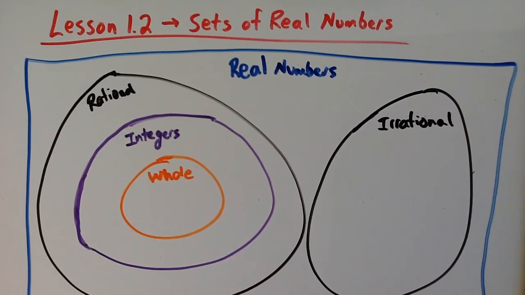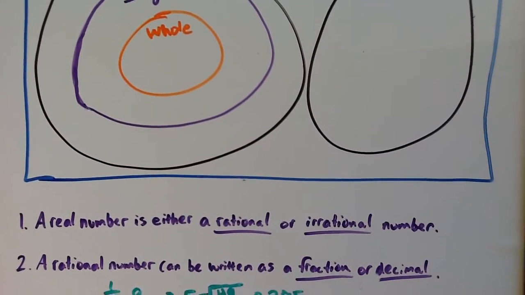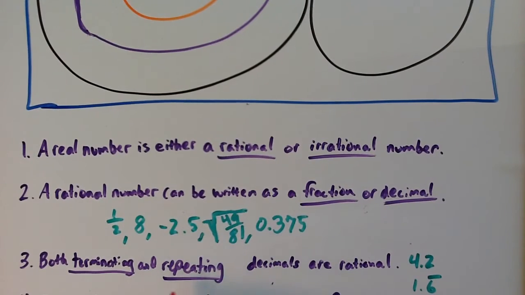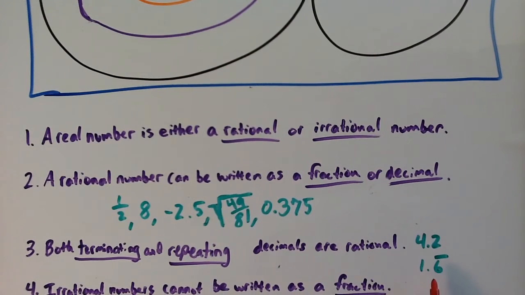A real number is either a rational or an irrational number. A rational number can be written as a fraction or a decimal, and that decimal is either a terminating or a repeating decimal. So examples of rational numbers would be 1/2, 8, which we could write as 8 over 1, -2 5/10, square root of 49 over 81, which would simplify to 7/9. Or you could have 4.2, 1.6 repeating. These are all examples of rational numbers because they are either fractions or terminating or repeating decimals.